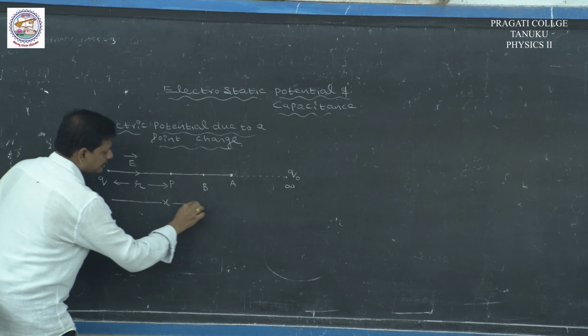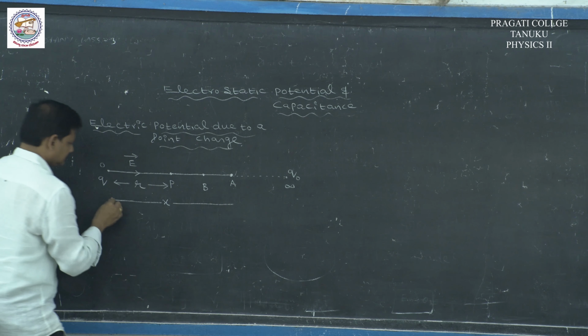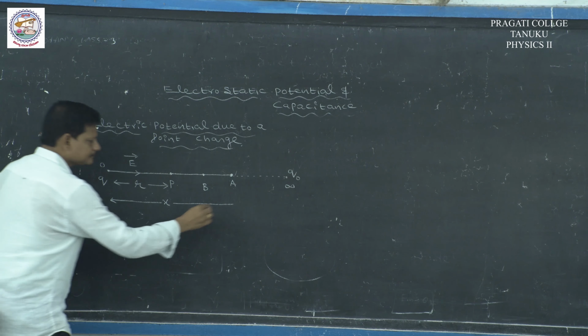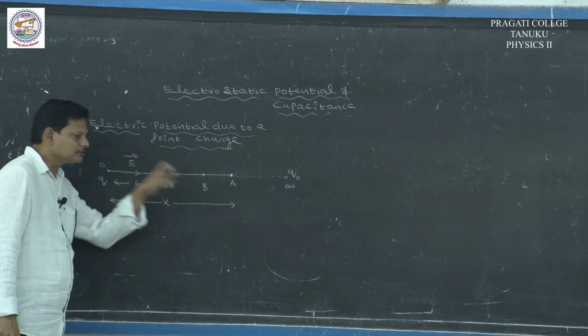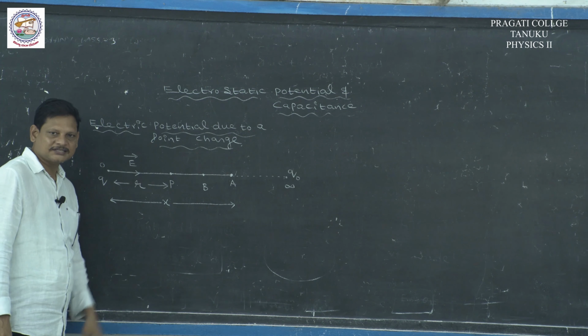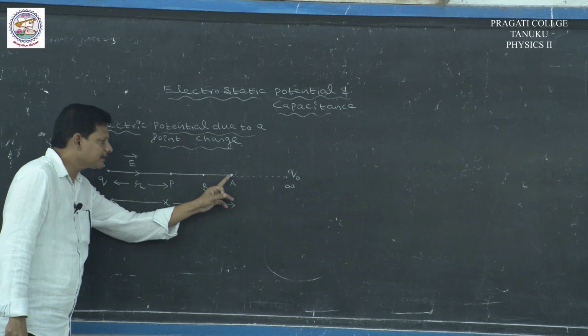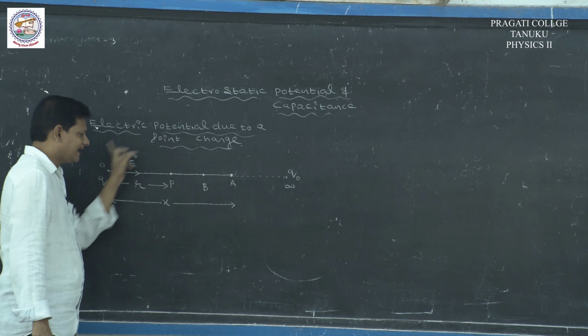Let A be at a distance x from O. Now, we want to move the test charge Q naught from infinity to a point A in the electric field.